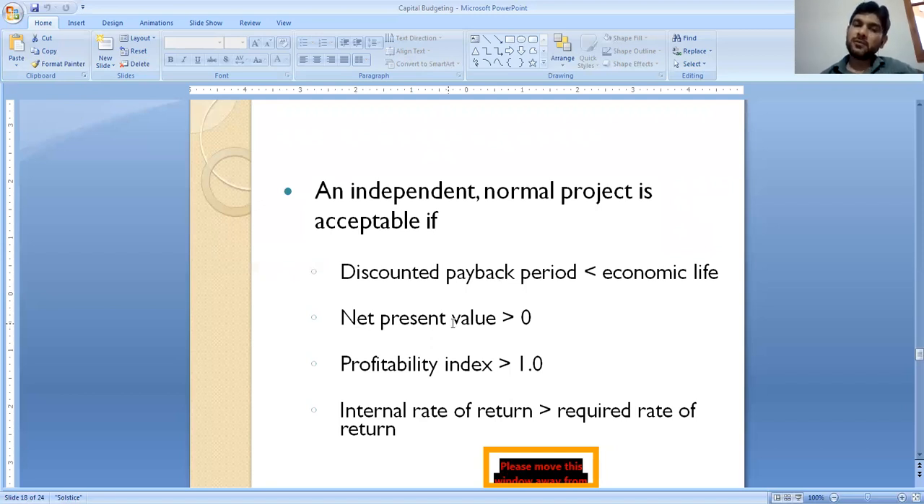Based on NPV, that is net present value, we can accept the independent project if NPV is greater than zero. Based on the profitability index, we can accept if PI is greater than 1. Based on IRR, that is internal rate of return, if internal rate of return is greater than the required rate of return, we can accept the independent project based on these four decision rules.